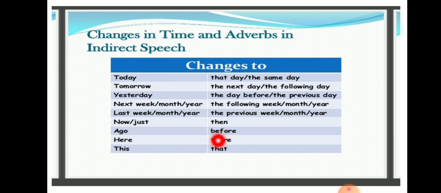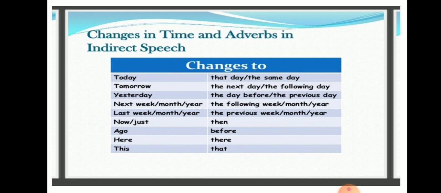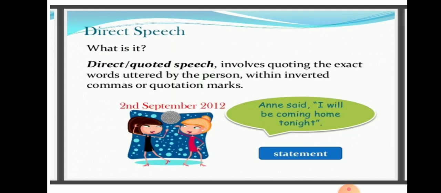Ago is changed into before. Here is changed into there. This is changed into that, and if it is these in present tense form, the same these will be there. If it is those, the same those will be there in indirect speech. This you have to keep in mind.